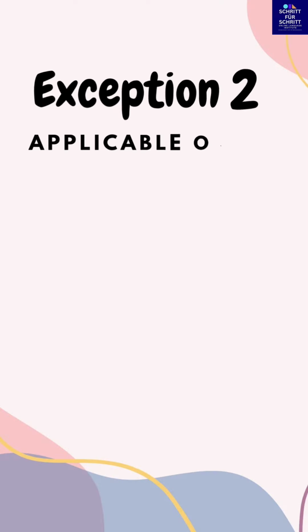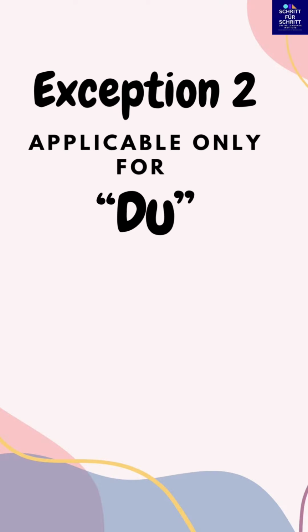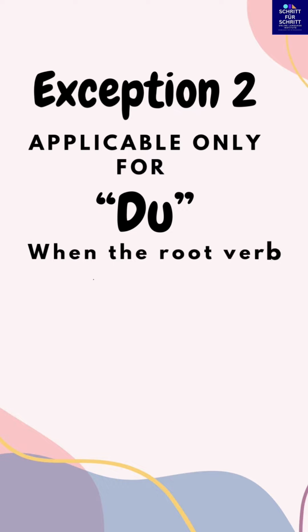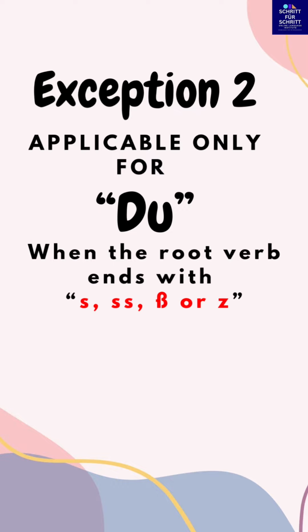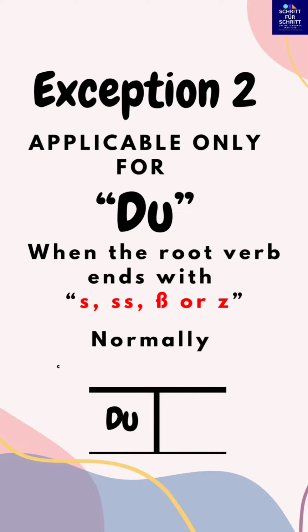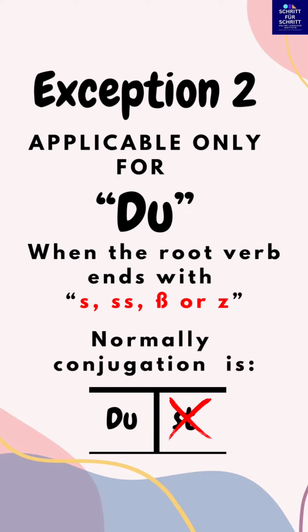Exception number 2 is only applicable for du. When the root verb ends with S, double S, ß or Z, then normally the conjugation of du is st, but in this case we are only going to apply t.